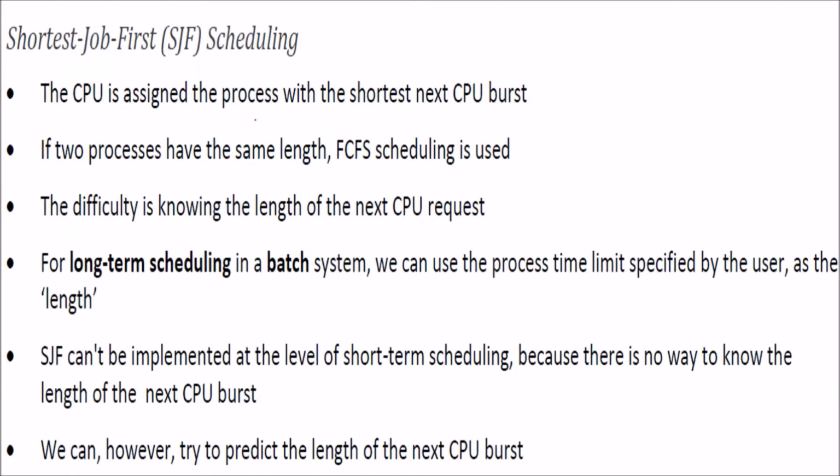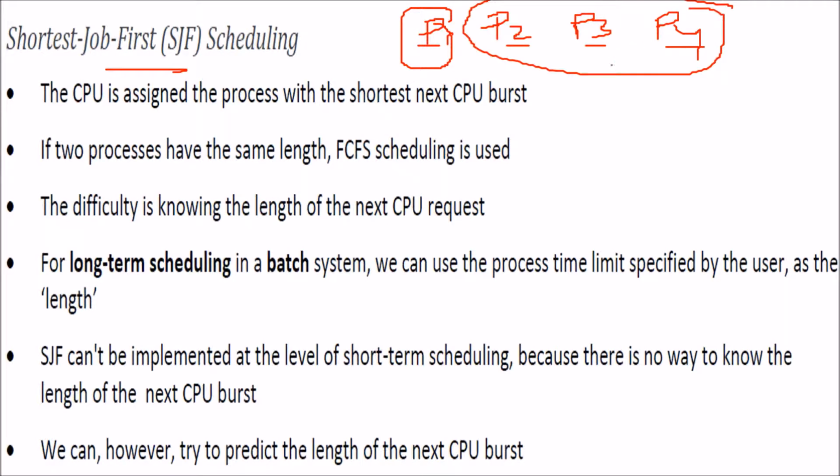Then we have shortest job first scheduling. Now this is not a very implementable type of scheduling, because it says that if we have these processes, P1 is executing, then P2, P3, P4, we will try to find out which of them has the shortest time to complete. How to find that? This is very difficult to know in advance, which of them is going to be completed first. How to anticipate? And if the times are the same, then we'll apply first come first serve.